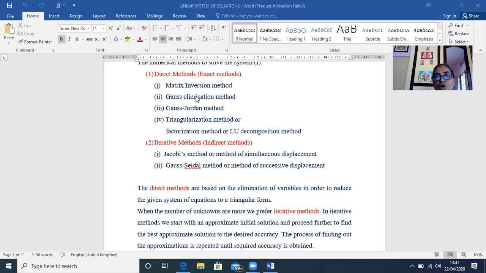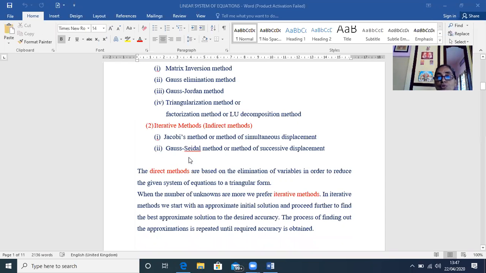Whereas in iterative methods, we always start with an initial approximate solution, and we proceed with the same technique repeatedly to get the best approximate solution. So in a direct method, we directly go for elimination of the variables and get the exact solution, whereas in indirect methods, we start with an approximate solution and use the same iterative process repeatedly to get the best approximate solution.